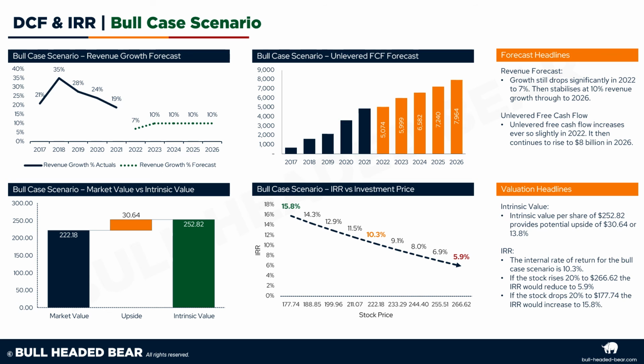The IRR is 10.3%, and this drops to 5.9% if the stock price increases 20%, and if the stock price reduces 20%, we get an IRR of 15.8%.